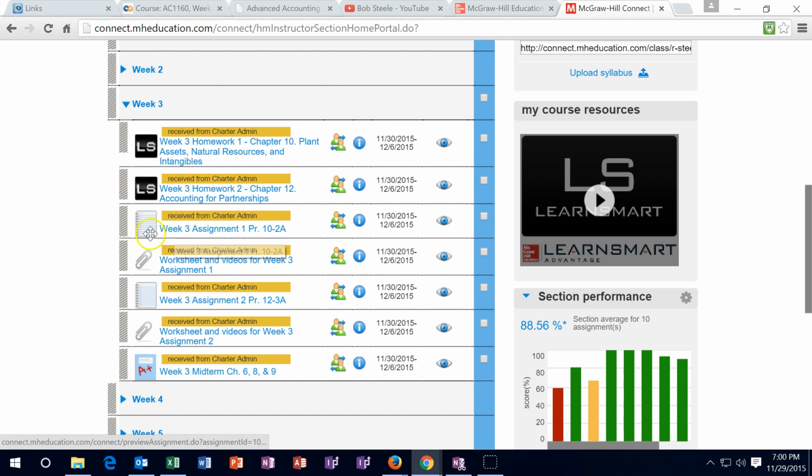Same with the assignments. The assignments, of course, are the longer problems. So give them a good start. And if you run into a time constraint, then do the best you can on this one. And then move to this one. Do the best you can by Sunday. Get them in by Sunday. And then let me comment and give feedback on it.